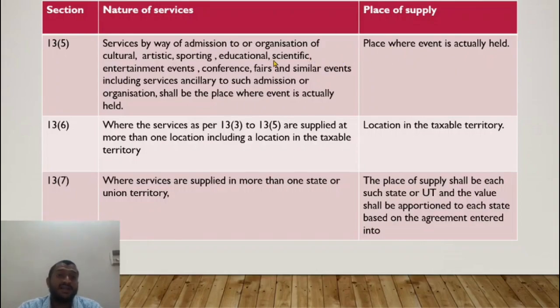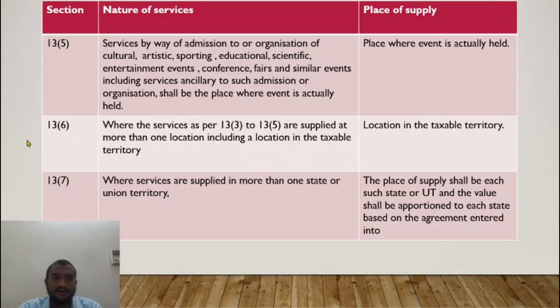Alright, previously what did he say? If the event is held outside India, the place of supply is the location of the recipient. Here he just cannot do it, because either the supplier or the recipient is outside India. So it is only fair, because he might be paying tax in that other country, that there should not be double taxation.